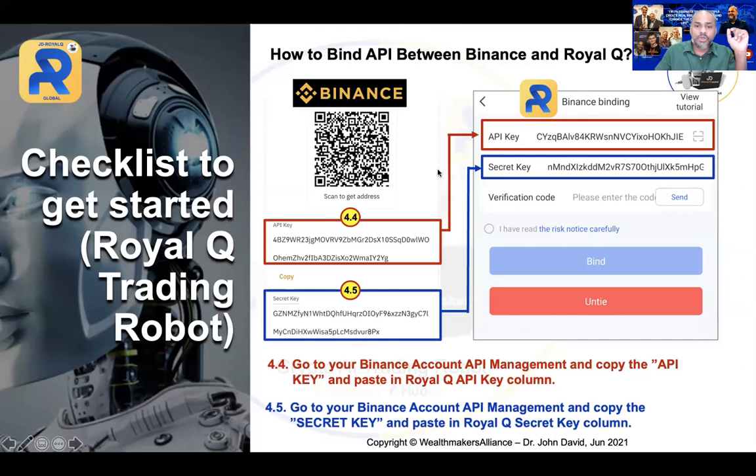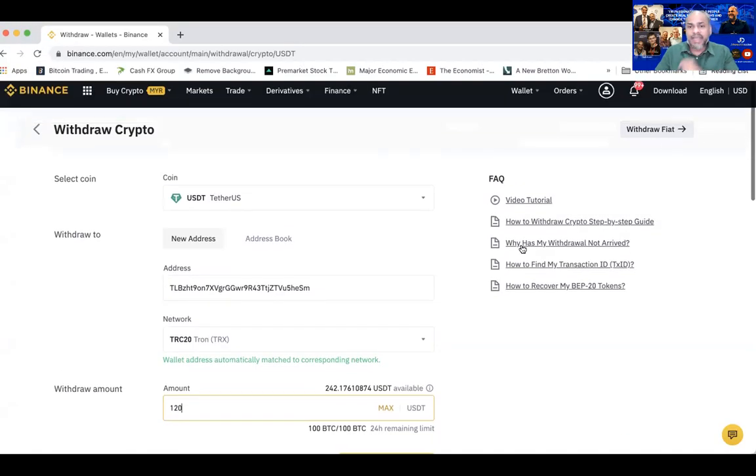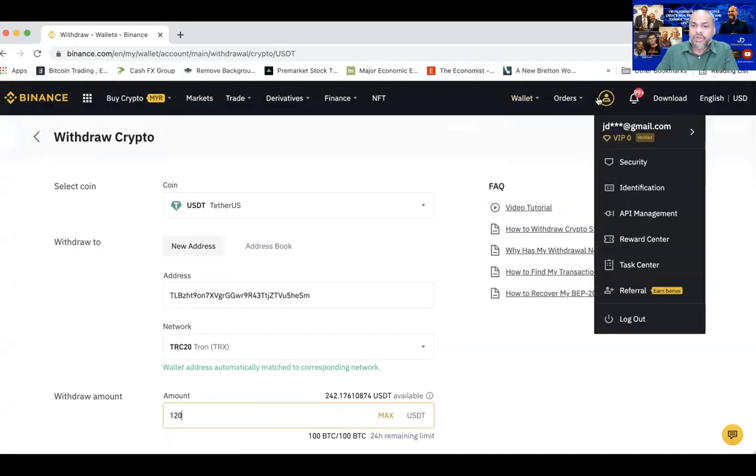So let's go to Binance. In Binance, all you need to do is look for this avatar icon up there. Once you click on the avatar, you will see API management. Now, I am using the browser, I like to use the browser. I'm not using a tablet. If you're using a tablet, then you are going to use the apps. If you're using the apps, please make sure that you have changed from Binance Lite to Binance Pro. That's free of charge, just change that.